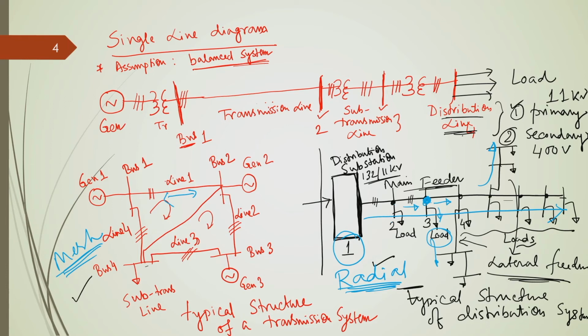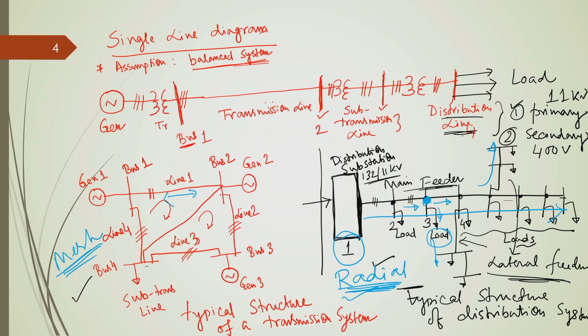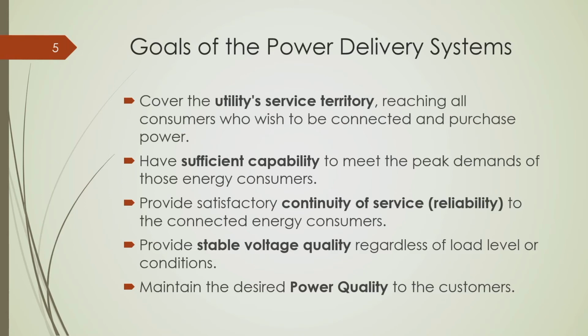Because of this simplicity, the protection system design and protection logics are much simpler for the radial system, and that is why in India and in other countries, distribution networks are purposefully kept as radial. Even though they are not radial, they are operated as radial, so that they work with simple operational logic. I will show you in later course of time.